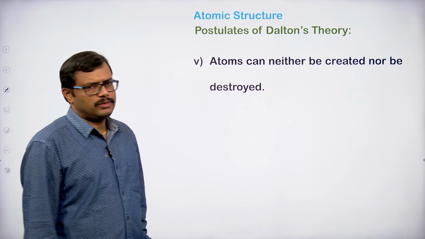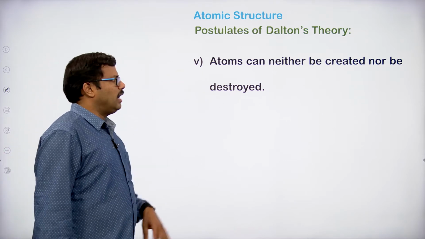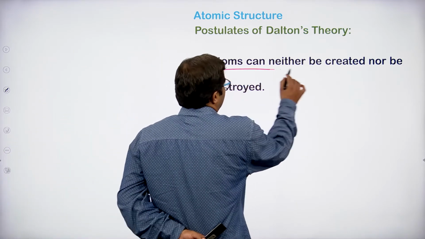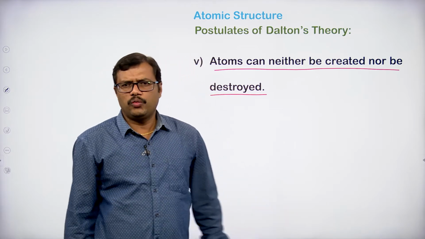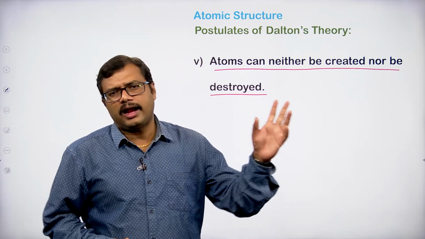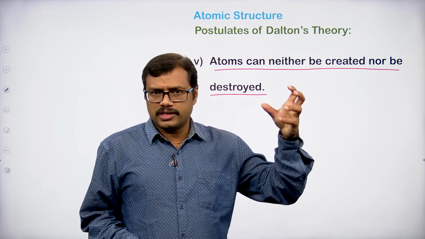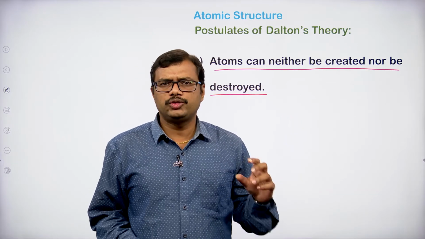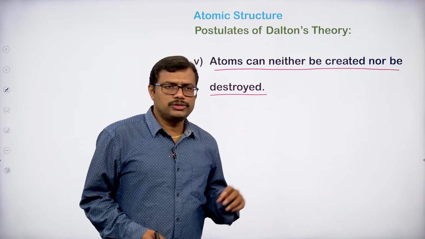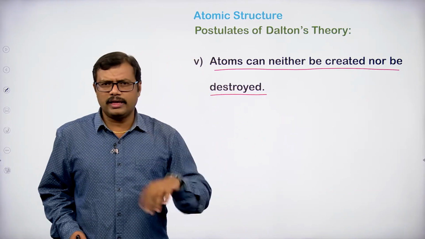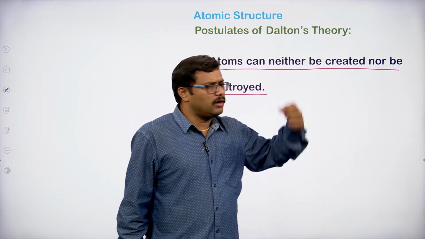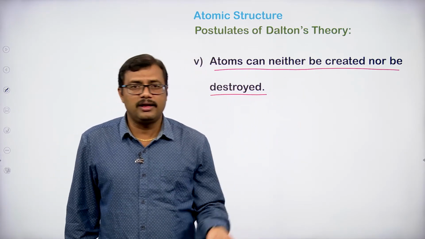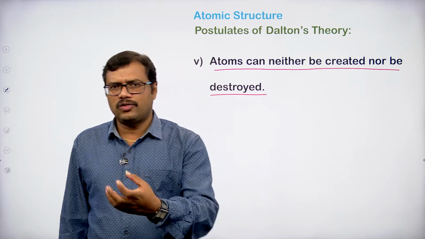Right. One more concept he has given. What is that? Atoms can neither be created nor destroyed in a reaction. So, we cannot create an atom, we cannot destroy an atom. That is the conclusion made by Dalton. In any chemical reaction, atoms can neither be created nor destroyed.